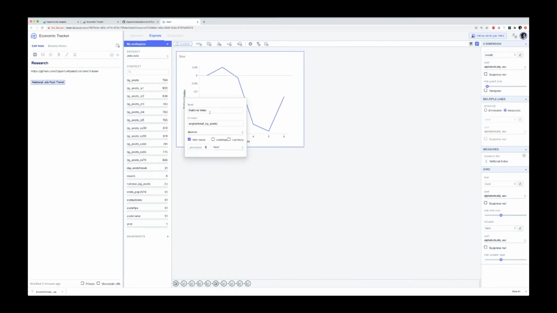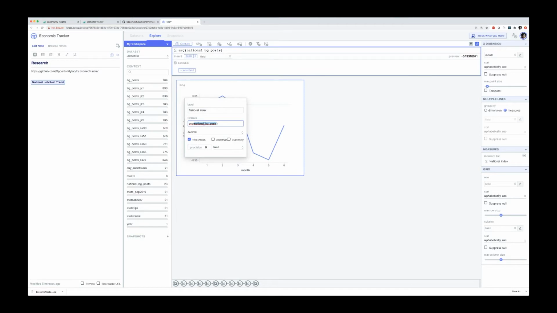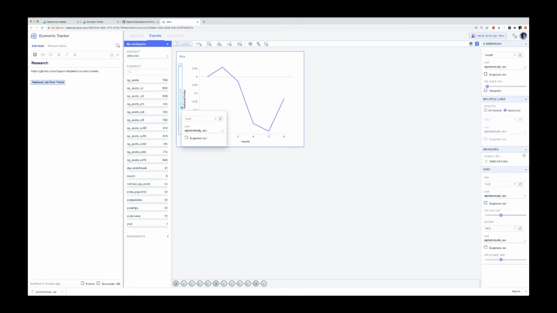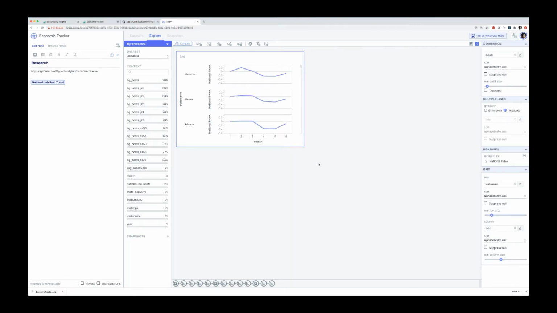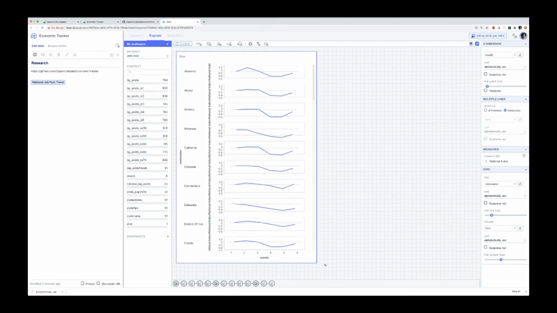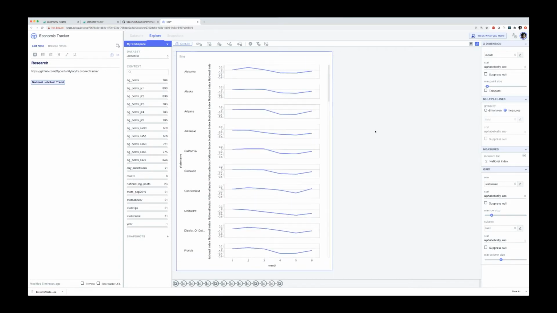Now, again, the national index isn't going to be useful for that, but what will be useful is the actual state level metric that we got from our data source. So I'm going to go ahead and break this out by row. We'll do state name, and we're just going to configure this a little bit to give ourselves more room to look at the data. And now we have a collection of the states. We can see their various trends. This is in alphabetical order.